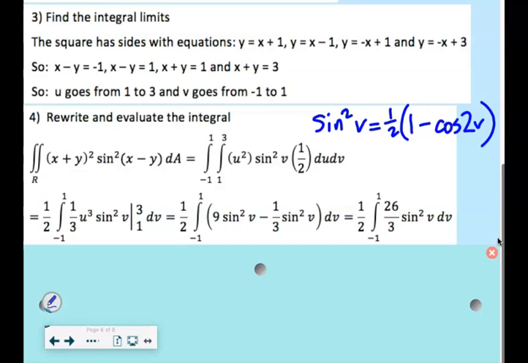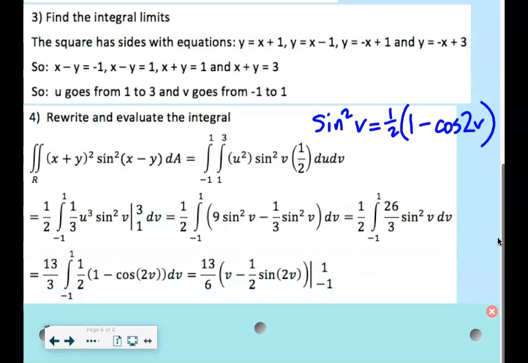Right? And then cosine squared is the exact same thing with a plus. All right, so I rewrite, that's as far down as it goes. So I did 1/2 times 26/3, called it 13/3, and then rewrote my sine squared as 1/2 times 1 minus cosine 2v. Then you can anti-differentiate.